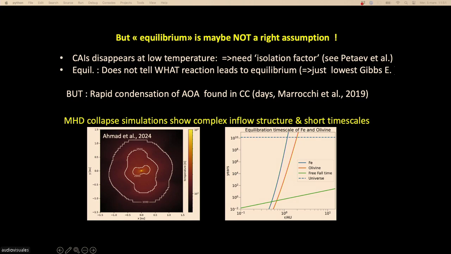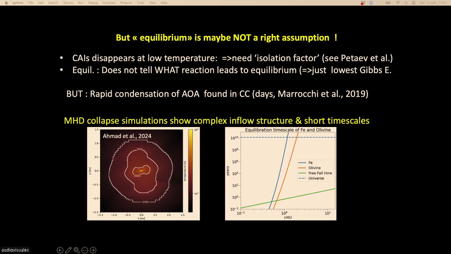On the x-axis is the distance to the star. On the y-axis is the time to equilibrate a 1 or 10 micron mineral with the gas. You see that close to the star, inside 0.5 AU, the free-fall time is longer than the time to equilibrate a mineral with the gas. So maybe you are in the right conditions for equilibrium chemistry.